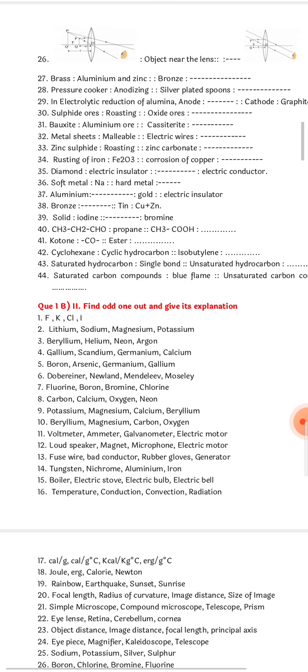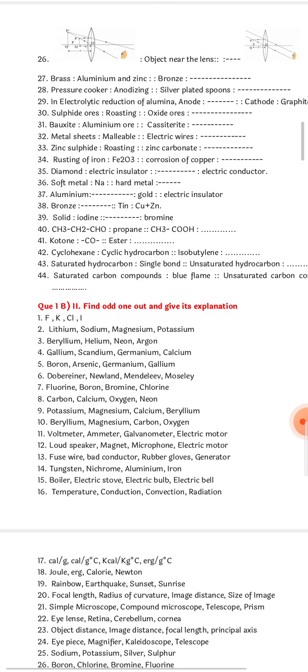Next, solid iodine. So again this is discussed. Bromine is liquid. CH3CH2CHO, propanal, they have given. CH3COOH. What is the name of this compound? Just you have to bother about the compound which is asked. CH3COOH, ethanoic acid. Ketone functional group is CO. Ester functional group is COO. So same way you write COO.